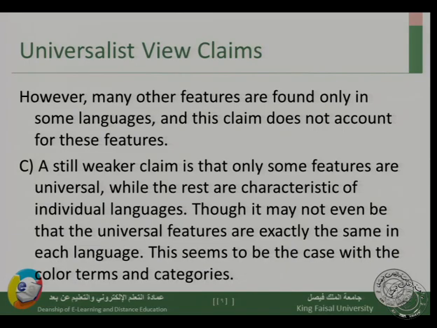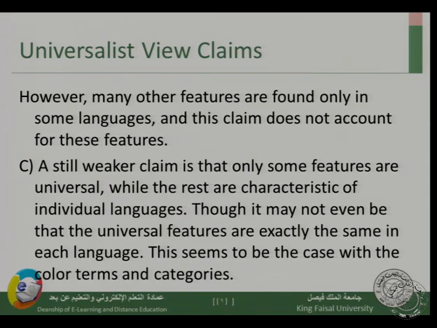The other features are characteristic of individual languages. This might be the easiest one to believe, and it is more plausible than the first two. It may not even be that the universal features are exactly the same in each language. Universal features are not exactly the same in each language, but still we have some features which are universal, and others which are special characteristics of individual languages.